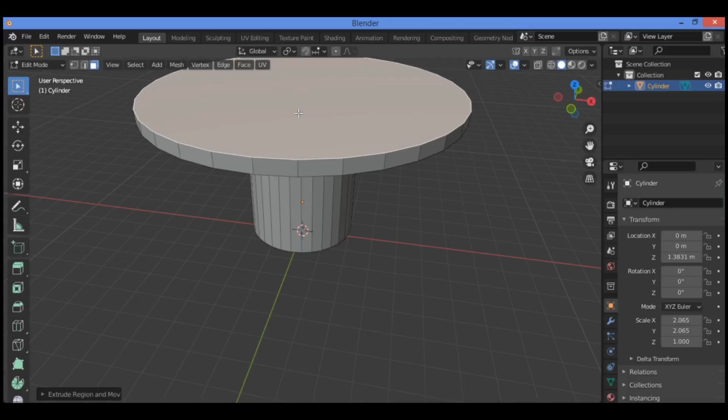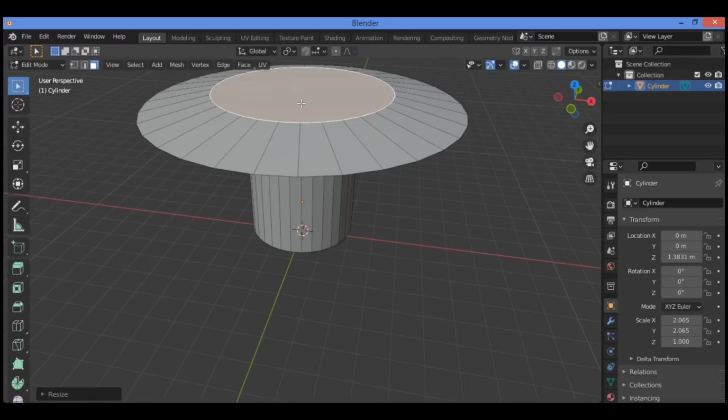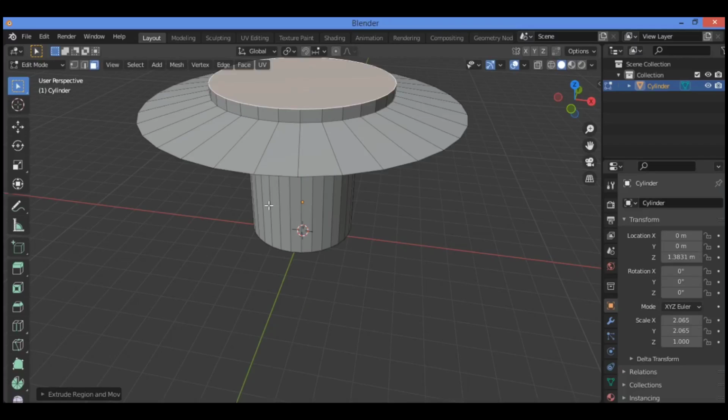With the top face still selected, press S to scale and make it slightly smaller, just a tiny bit, like this. With this top face still selected, press E again to extrude. Just extrude it a tiny bit like this.